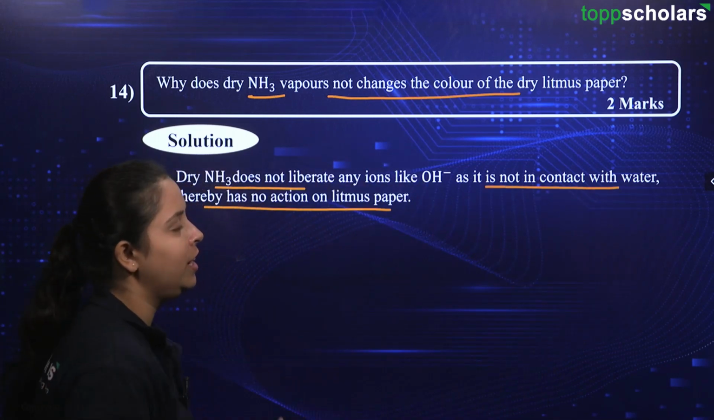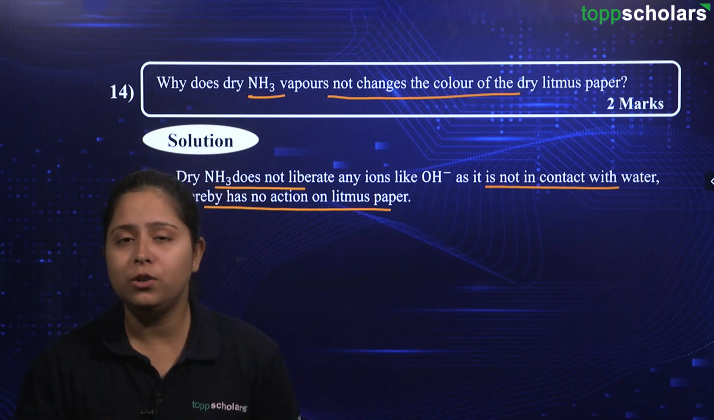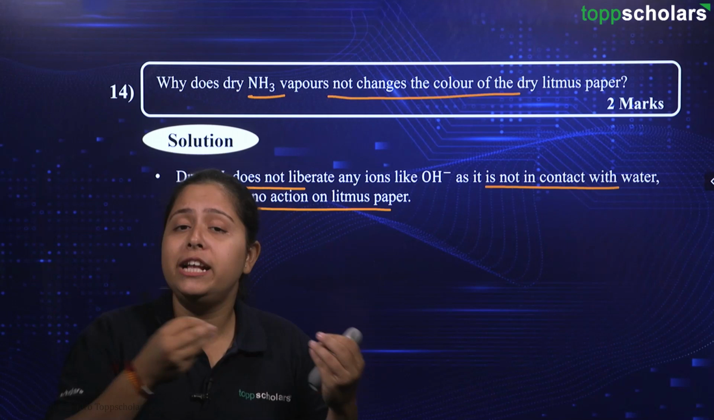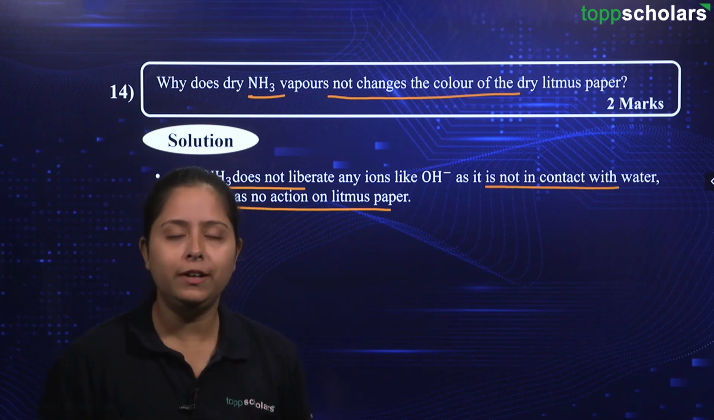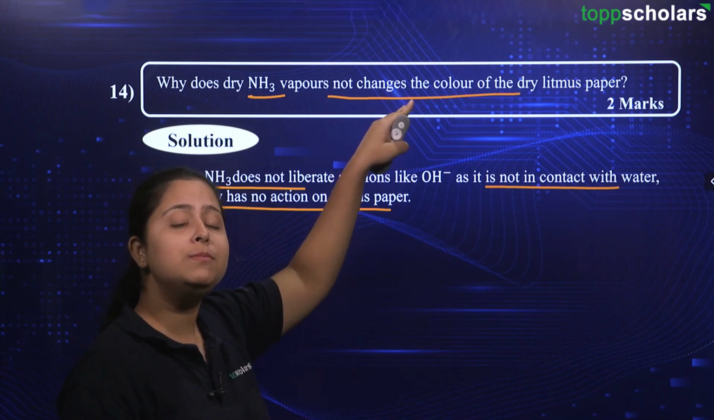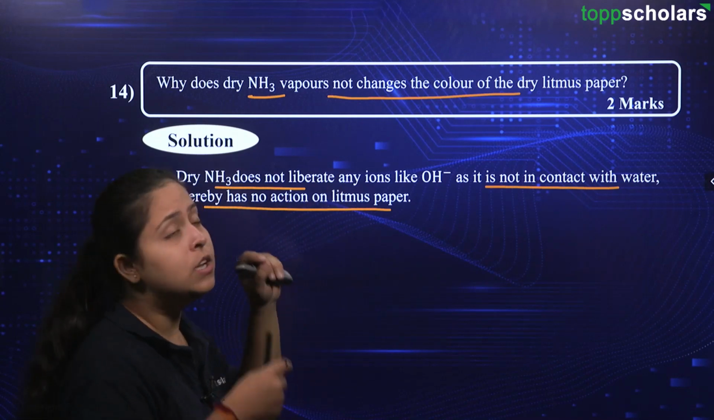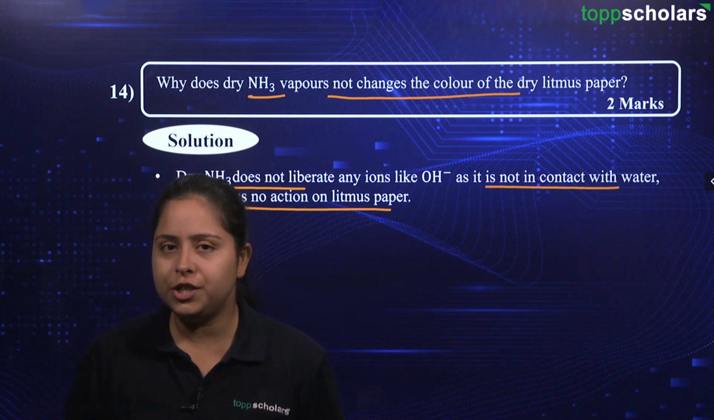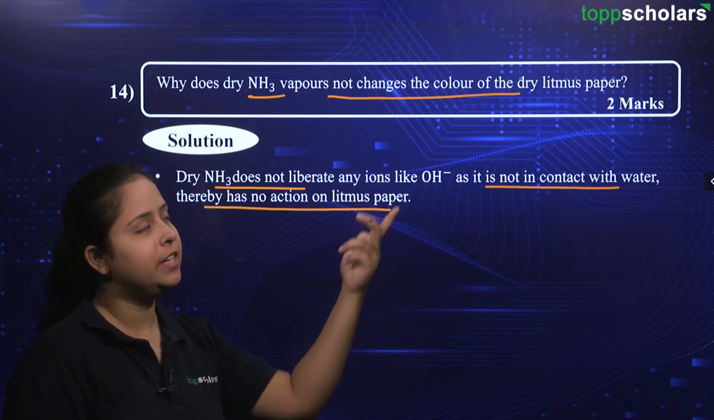Thereby, it has no action on litmus paper. Whenever we are talking about any acid or any base which is present in aqueous solution, we are getting the indicator's color change due to the ions H plus or OH minus that are being produced. This ammonia itself is not giving us the color, right? This ammonia, when introduced with water, will give us the liberation of OH minus ions from water. Okay, and we are detecting those OH minus ions, which will give us the basic color, the color change for a basic solution. Since we don't have ions in this form, we are not getting the color change in our litmus paper.